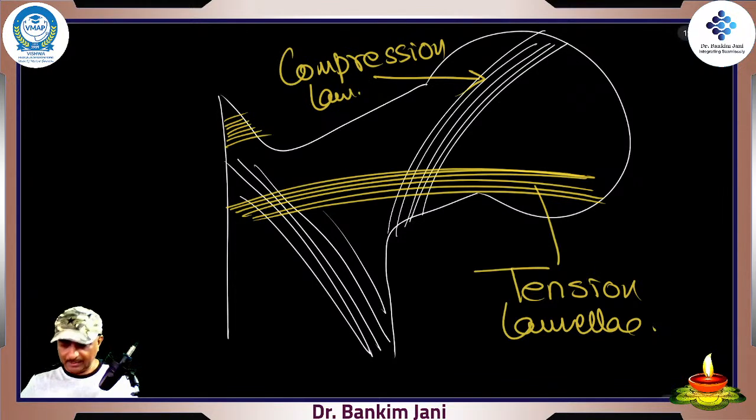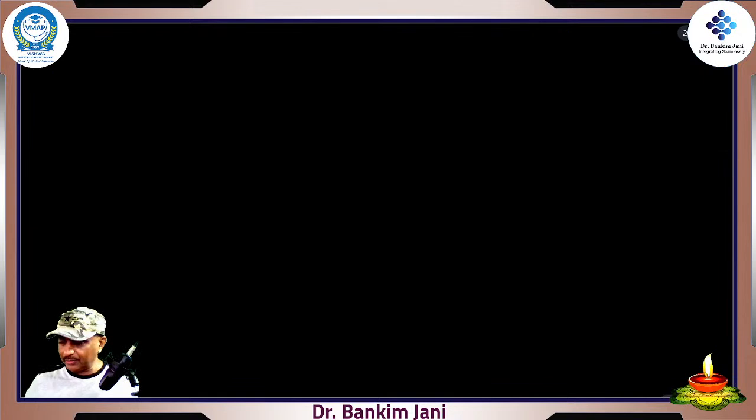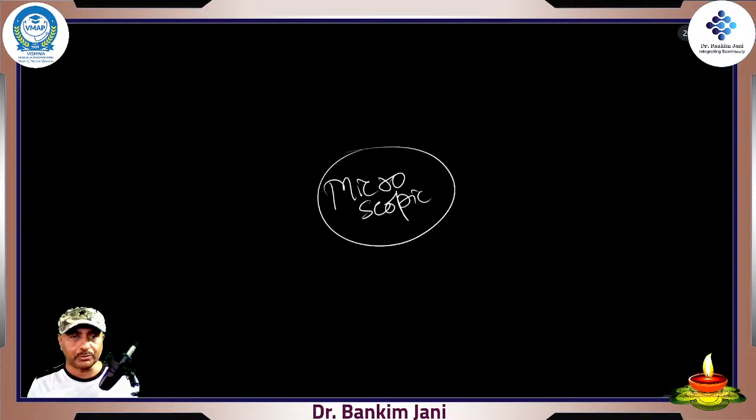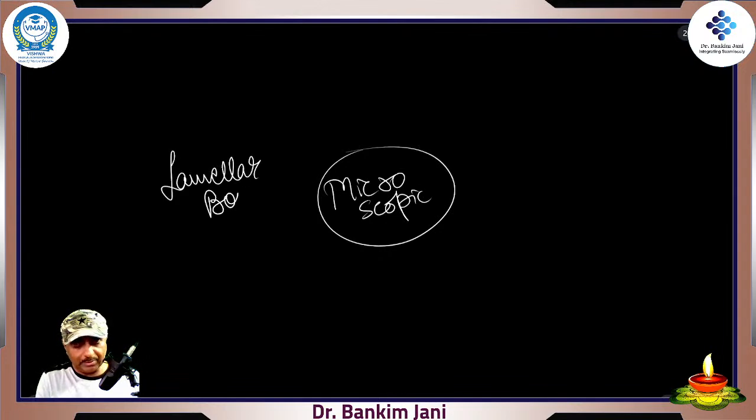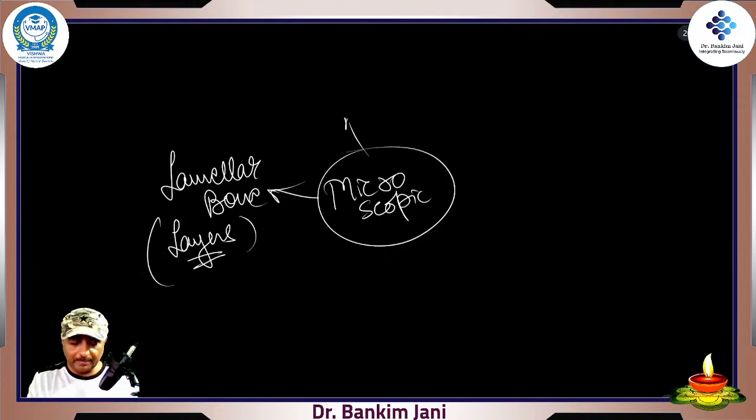Finally, we talked about the macroscopic, and this is the microscopic, what you see under the microscope. Lamellar bones are those developing in the form of layers. Then a few of the bones are called woven bones.